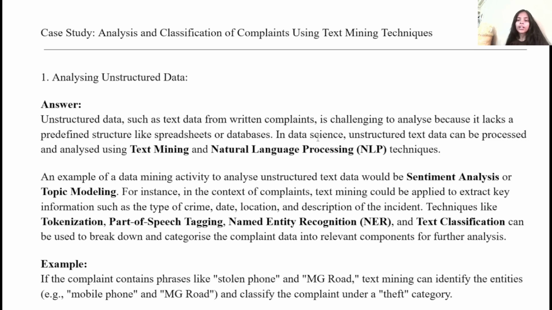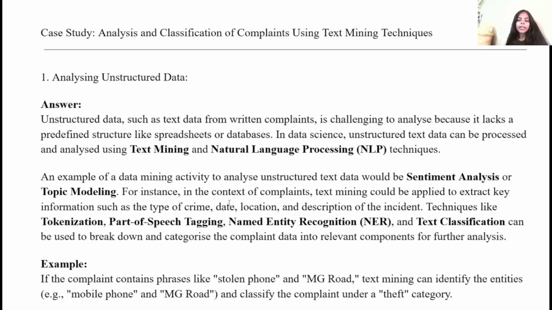Then in the field of data science, unstructured data can be processed or analyzed by using text mining techniques and natural language processing techniques. Now we have an example of a data mining activity which analyzes unstructured data: sentiment analysis or topic modeling. Here, topic modeling means finding underlying topics, and sentiment analysis determines whether the text is positive, negative, or neutral.